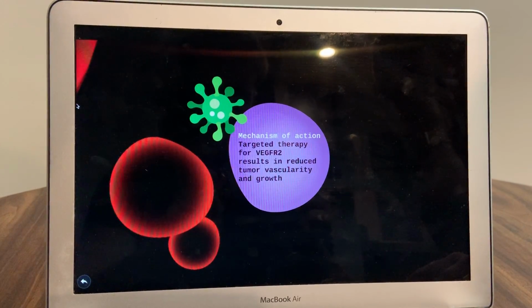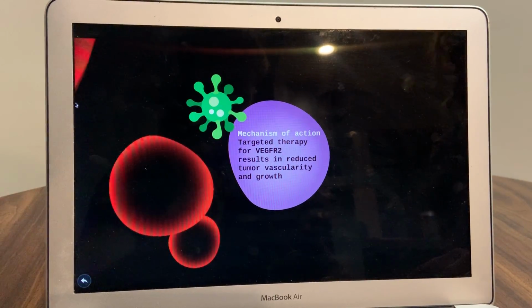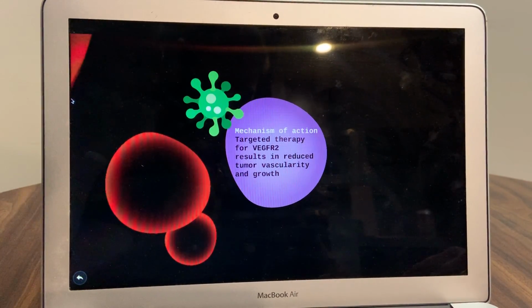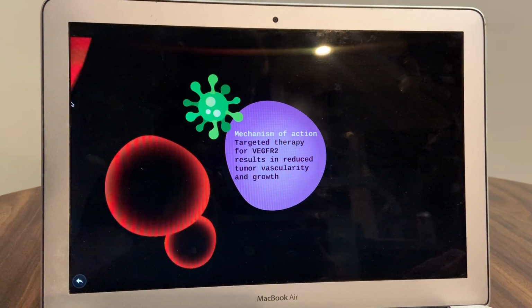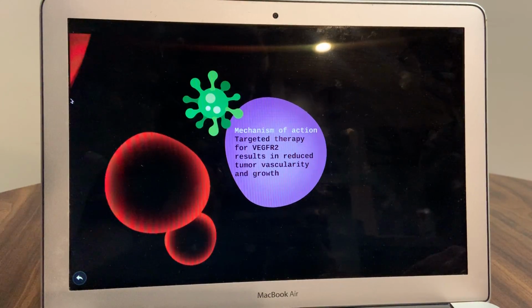It inhibits vascular endothelial growth factor receptor 2, or VEGFR2. It binds to and blocks VEGFR ligands to inhibit the activation of VEGFR2, thereby inhibiting the proliferation and migration of endothelial cells. This inhibition results in reduced tumor vascularity and growth.